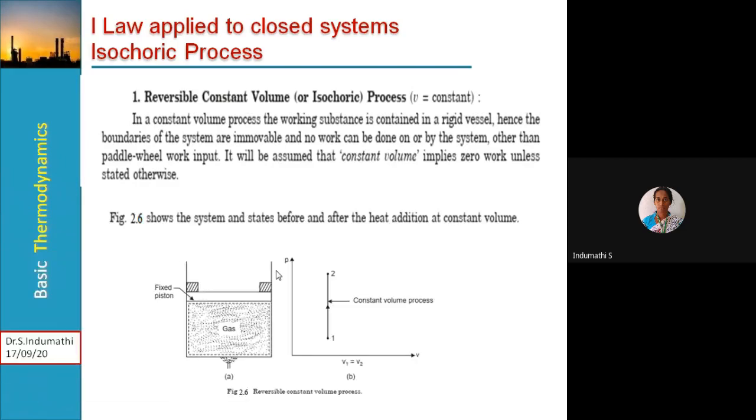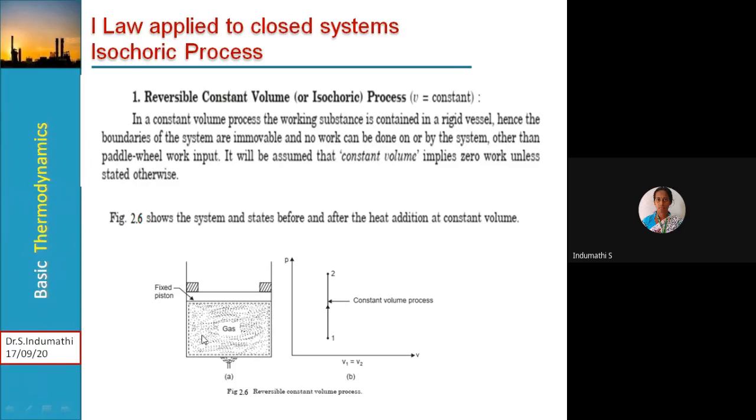With the help of this particular figure we can understand this constant volume process. Let us take a container filled with a fluid, and this fluid boundary is within the system, controlled by the piston. Whatever heat energy we are supplying to the gas, the piston movement is arrested, at a fixed position.